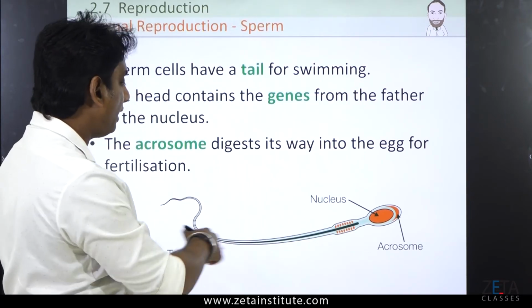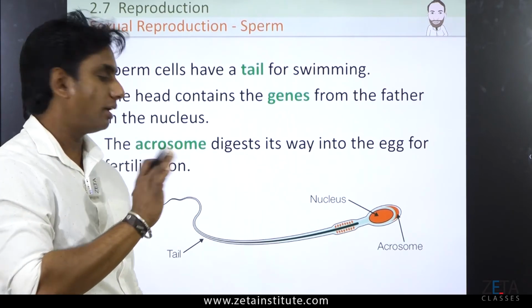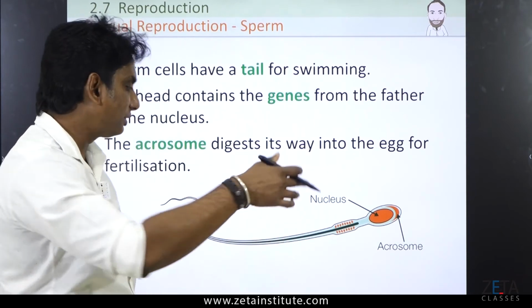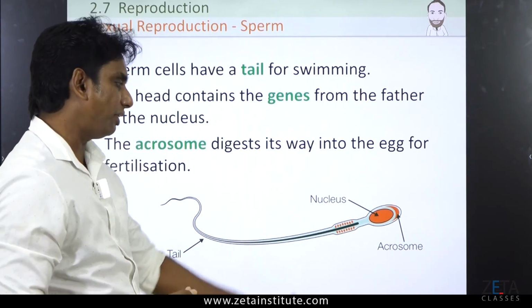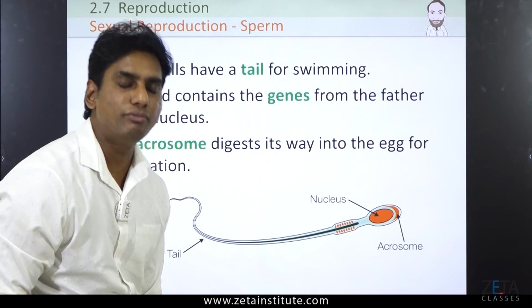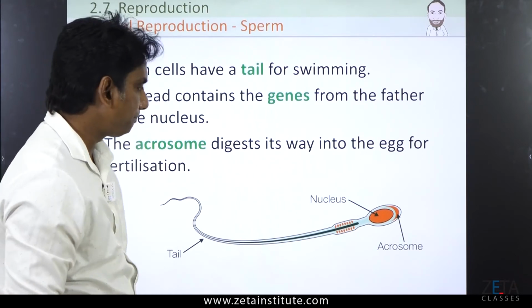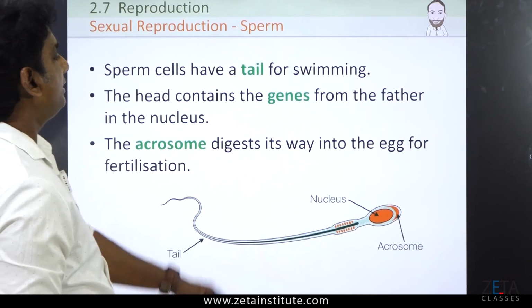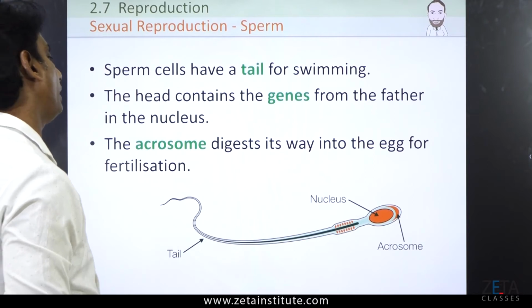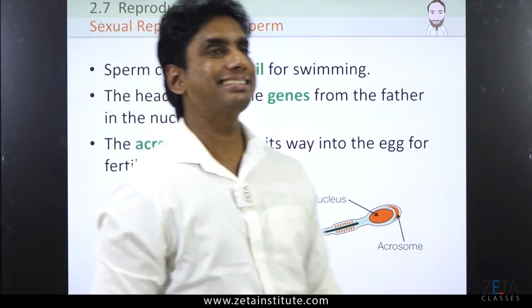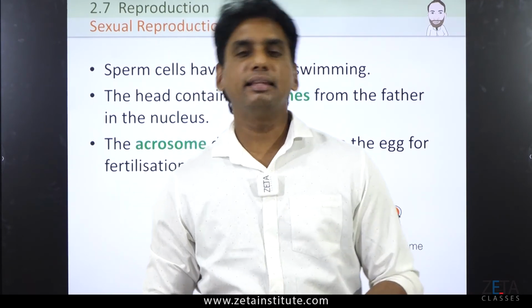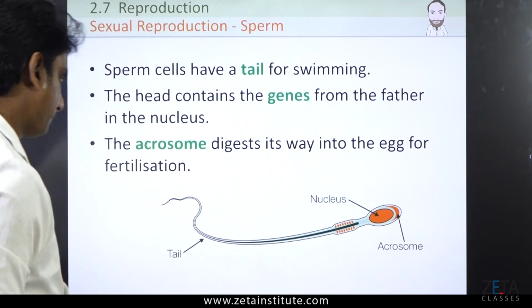That means the tail is the one with its whipping movement, because of the movement of the tail, the sperm swims to the ovum. That means this is just a locomotory structure. Definitely there are mitochondria, axial filaments, centrioles and all those things which you will study later when I elaborate about sperm structure. The head contains the genes from the father in the nucleus, I told you. And the third point says acrosome digests its way into the egg for fertilization. Digest its way means penetrate, goes into and penetrates the egg, and then we can call it fertilization.